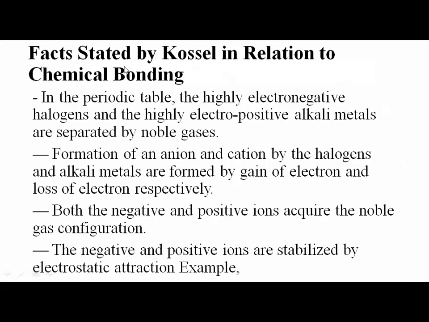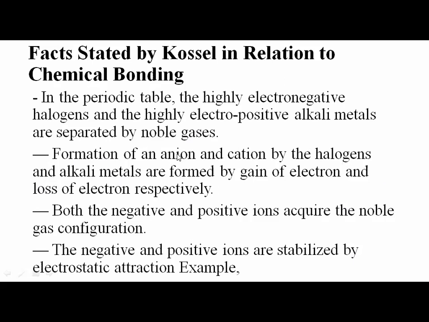Okay. Facts stated by Kossel in relation to chemical bonding. What did he say? In the periodic table, the highly electronegative halogens and highly electropositive alkali metals are separated by what? Noble gases. So after group 17, halogens, we have noble gases. After noble gases, on this side we have alkali metals. So highly reactive halogens and highly reactive alkali metals are separated by what? Noble gases. Okay.